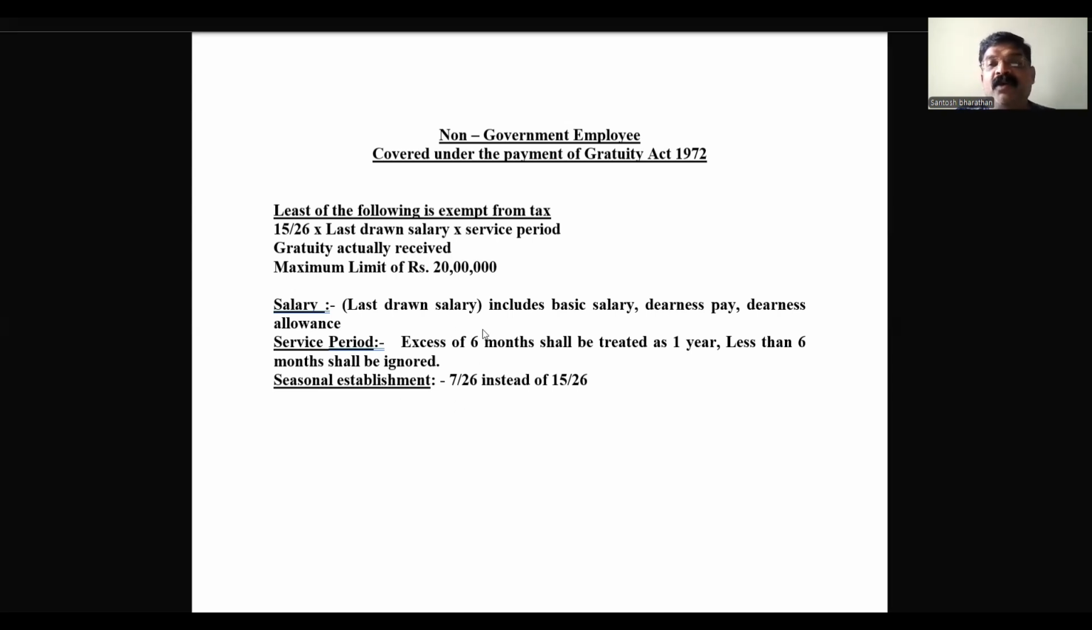Okay. So here one more thing is there. Suppose an employee works on a seasonal basis. Seasonal basis is not regular. Say for 6 months or 7 months or some other period, like winter or summer or in between, he will come and work. In that case, instead of 15 by 26, we are going to consider 7 by 26. 7 days we are going to replace in the case of seasonal employees. That is basically the calculation of gratuity with respect to covered under the Payment of Gratuity Act 1972.